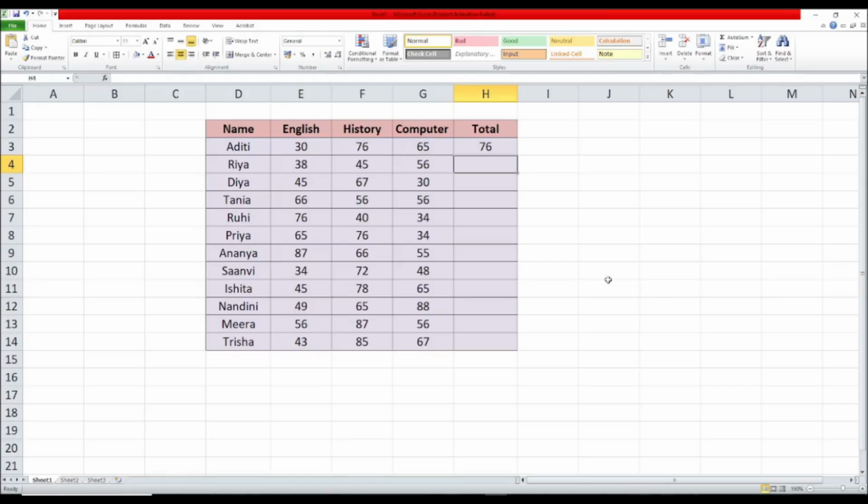The average function calculates the average of a group of numbers. Instead of adding the values and dividing them manually, Excel does it automatically with a single formula. Equal to average, first bracket, all select, bracket close, then enter. Here you can see that we have calculated Ria's average using the average function.